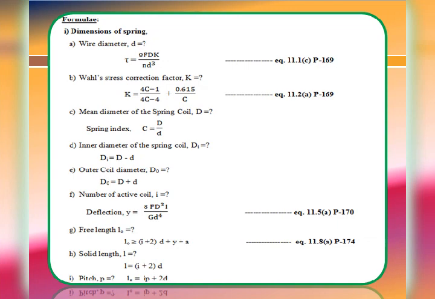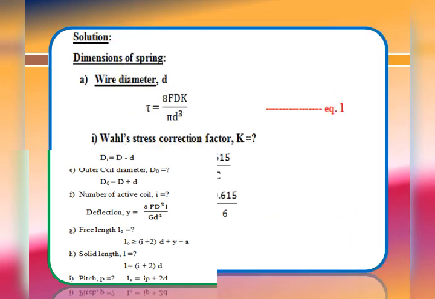Next, solid length L can be evaluated by using the equation solid length L is equal to i plus 2 into d. Next, pitch p can be evaluated by using the equation free length L0 is equal to i into p plus 2d, where p is nothing but the pitch. This is about the various equations required to deal with this particular problem solution. Now, we will move on to the solution.